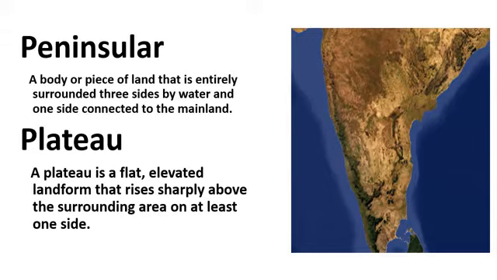Location. The peninsular plateau lies to the south of the northern plains of India. This is the plains of India. The Indus, Ganga and Brahmaputra rivers form the northern plains. Just south of this part is the peninsular plateau. This is the location of the peninsular plateau, and this part extends to the northeastern states, this place.